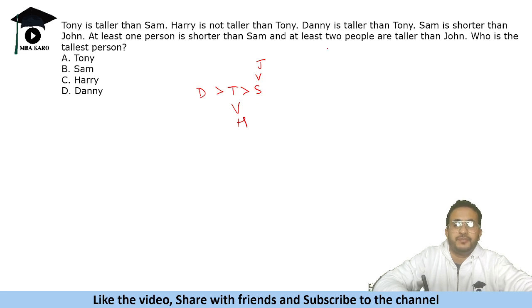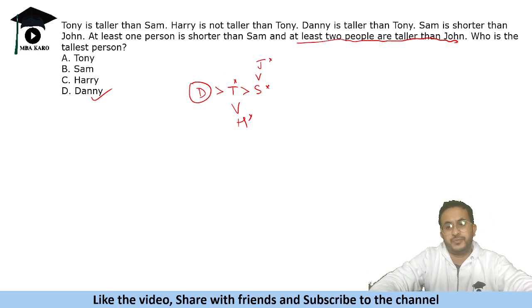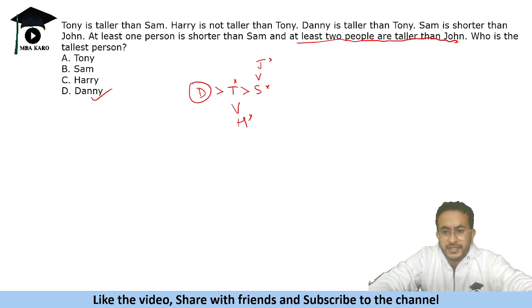And at least two people are taller than John. Okay, so there have to be two people taller than John. Now, it asks who is the tallest person, right? John cannot be the tallest because there are at least two people taller than John. These others cannot be the tallest either. So the only person that could possibly be the tallest is Danny, assuming that these are the only people mentioned.